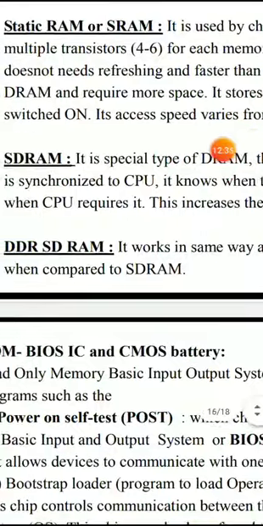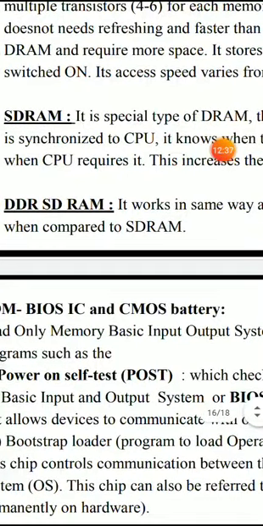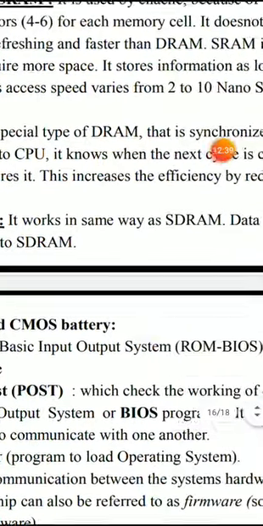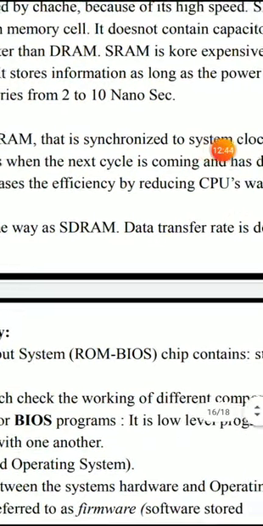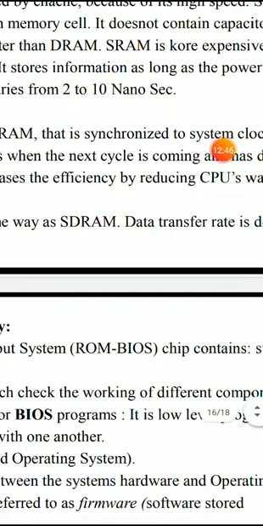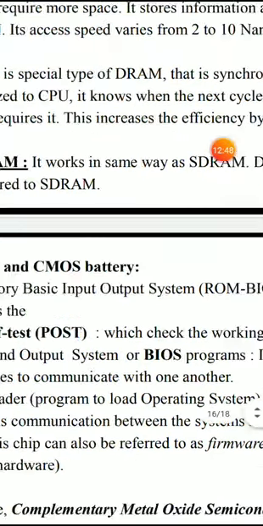That's all. Next one is called DDR SDRAM. It works in the same manner as SDRAM, but the data transfer rate, or the instruction transferring rate, is double that of SDRAM.